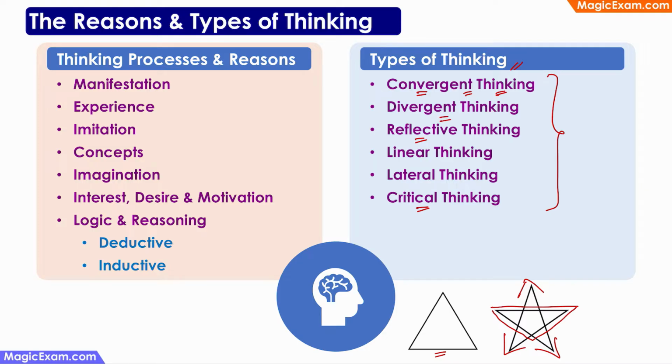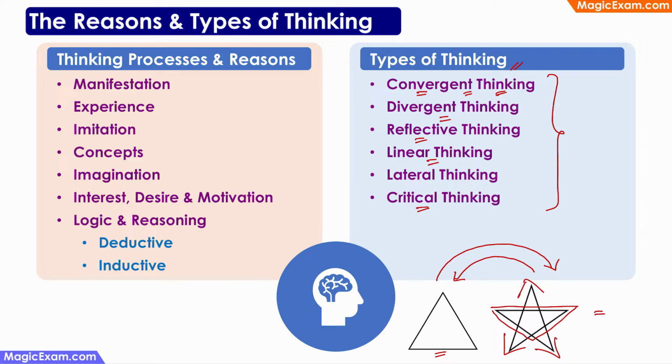Reflective thinking means you are reflecting on your existing knowledge or learning or experience and trying to solve a new problem using that previous knowledge or experience. For example, when you gave the children this star and asked them to calculate the area of the star, they were reflecting on their existing knowledge or previous learning where they learned how to calculate the area of a triangle, and they were trying to use the formula and the process that you taught there to solve this new problem. So they were using reflective thinking here to use previous knowledge to solve a new problem.